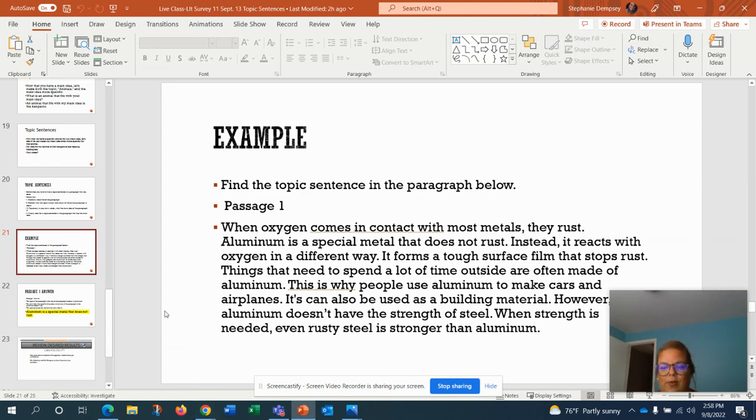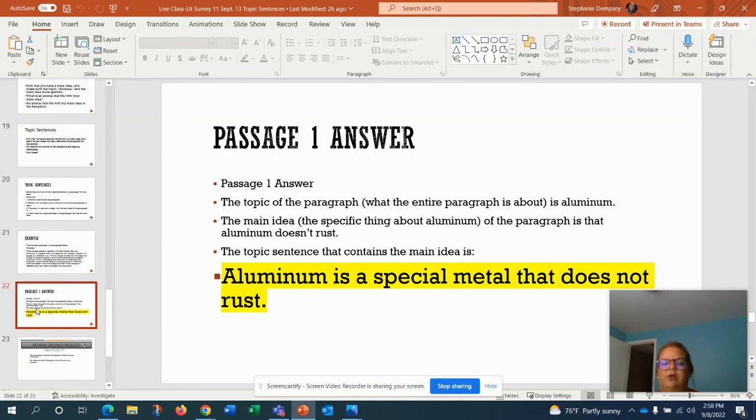So I'm looking for my topic sentence here. The topic of the paragraph, what the entire paragraph was about, was aluminum. The main idea is that the specific thing about aluminum is that aluminum doesn't rust. So the topic sentence, if I went back, would say aluminum is a special metal that does not rust.